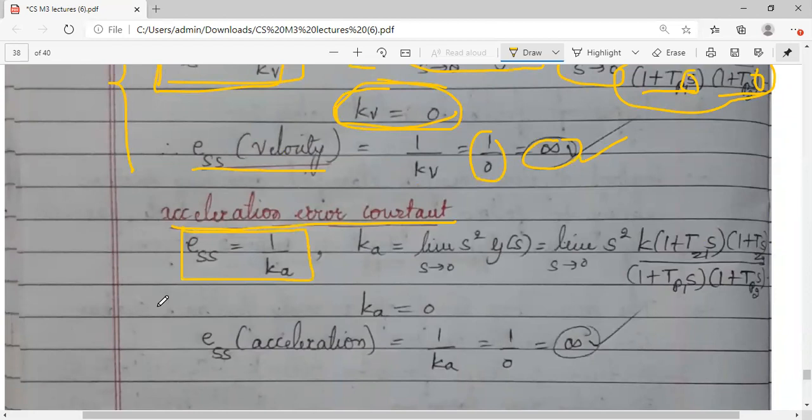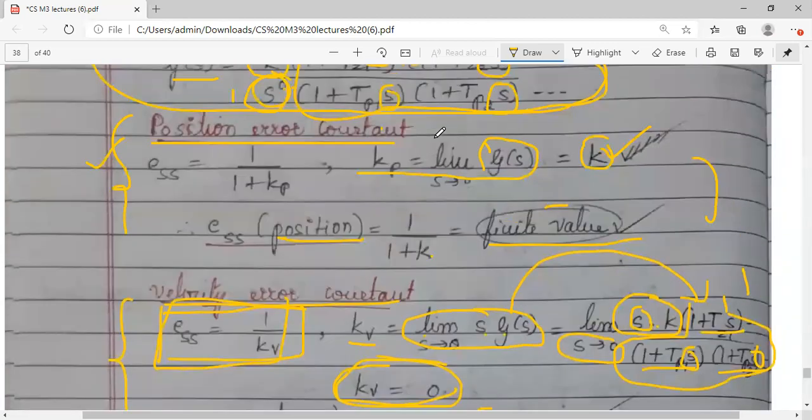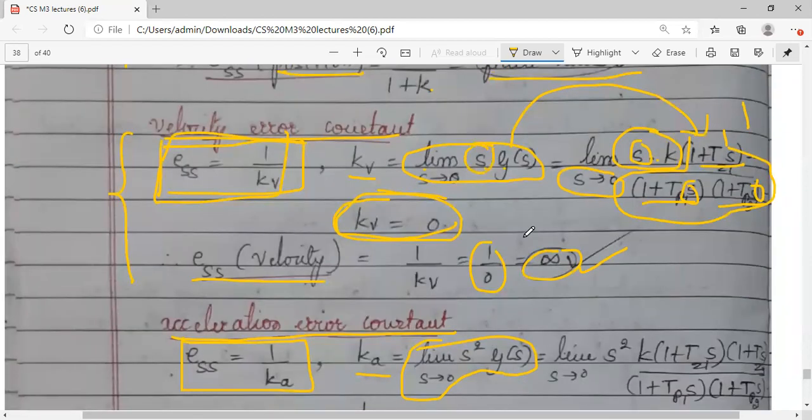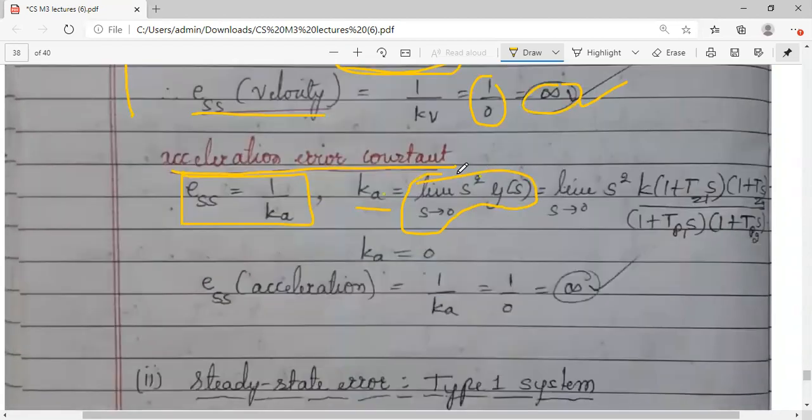ESS is equal to 1 by Ka, and Ka is the limit of s square into G(s). Again, you can see the difference. In the Kp equation there is no s in the limit. In Kv you have got one s. In Ka you will get s square. Now, taking s square as it is, substitute G of s and after this you apply the limit.